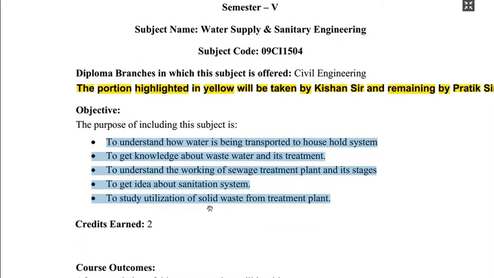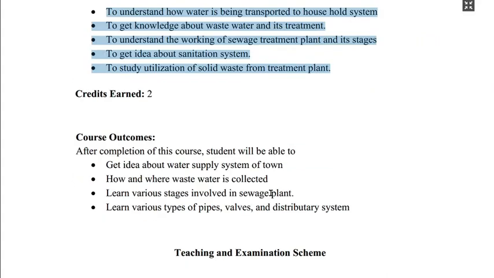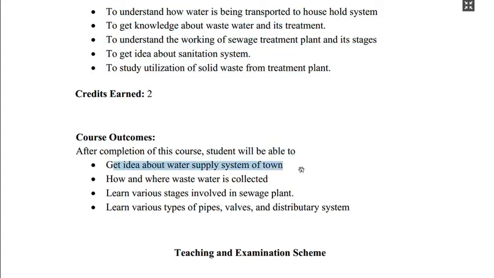After learning the WSSE subject, you will be able to get an idea about the water supply system of a town. Then how and where wastewater is collected, various methodologies, and the advantages and disadvantages of wastewater collection and supply.